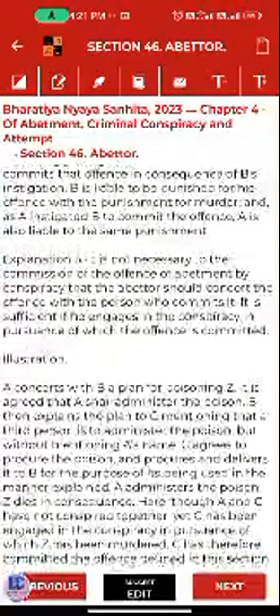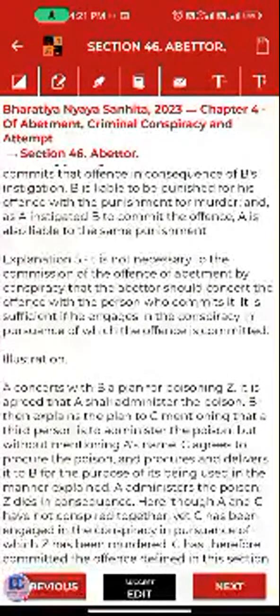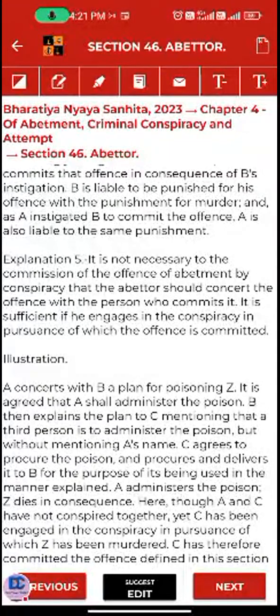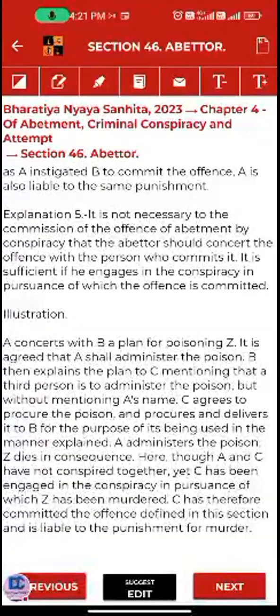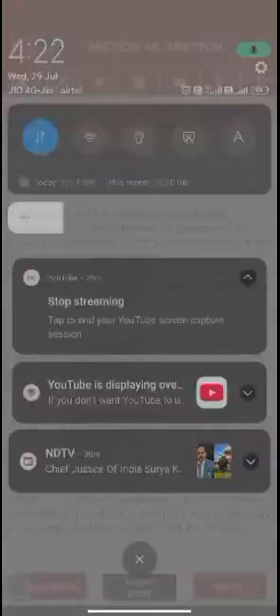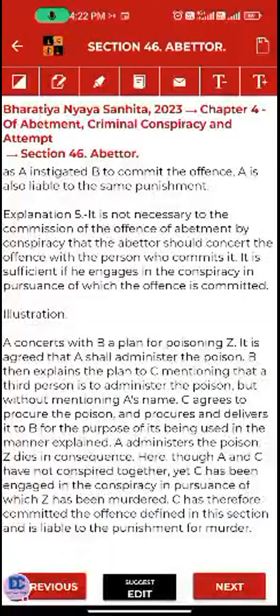It is not necessary to the commission of the offense of abetment by conspiracy that the abettor should concert the offense with the person who commits it. It is sufficient if he engages in the conspiracy in pursuance of which the offense is committed. So it is saying that it is not necessary that the whole person or group of persons will interact with each other. It is very clear when we read the illustration.